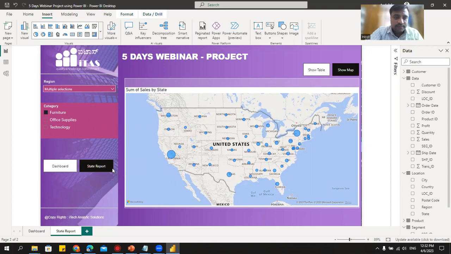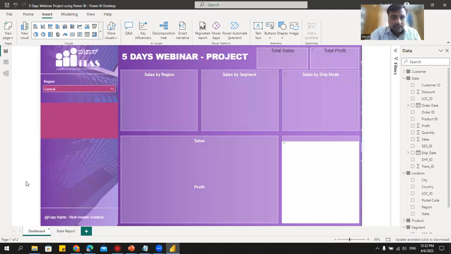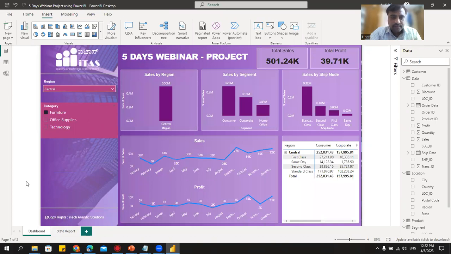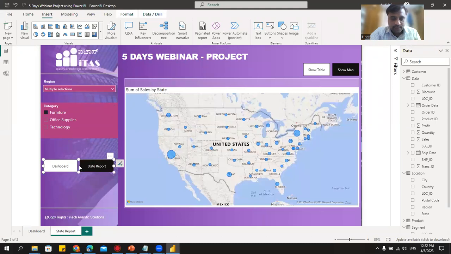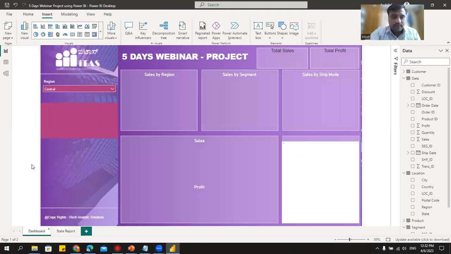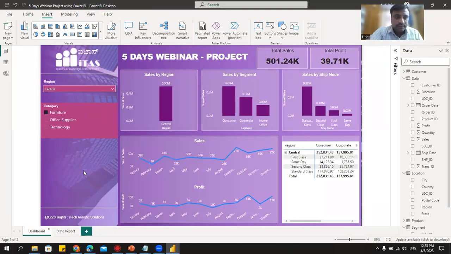And then I'll say Control C, go to this dashboard, and here I'll say Control V. See, paste it.